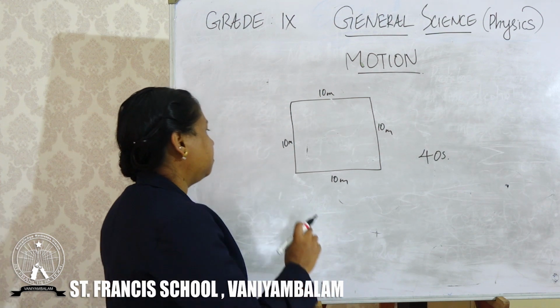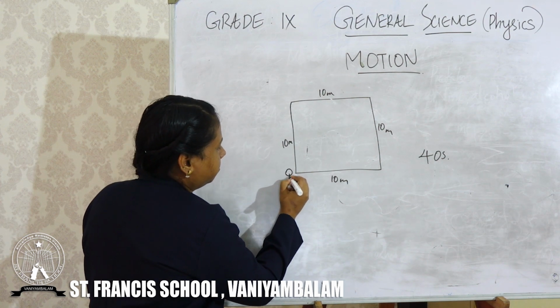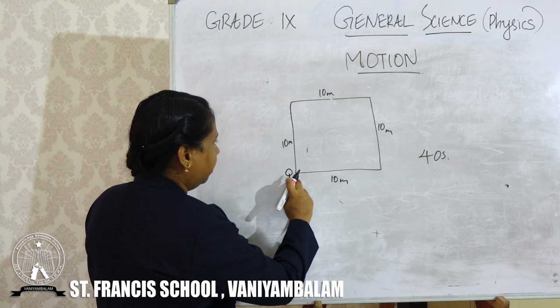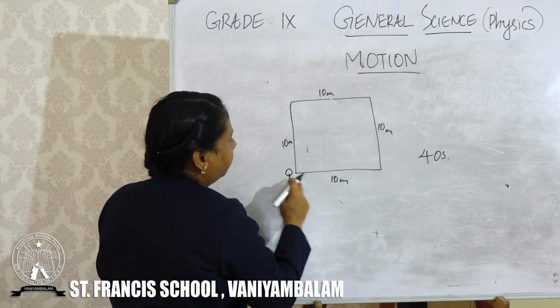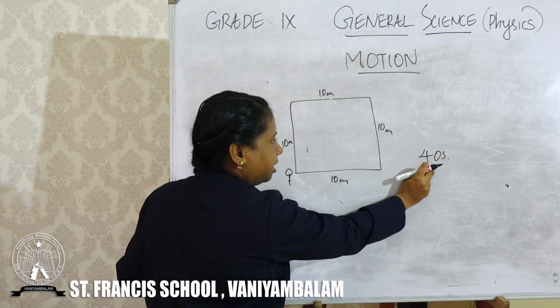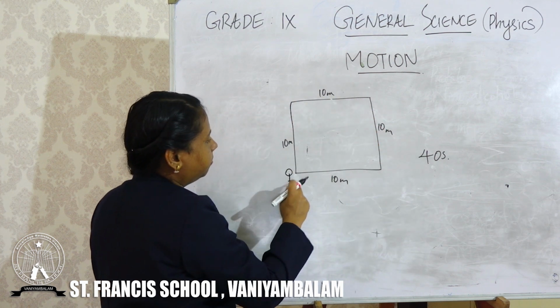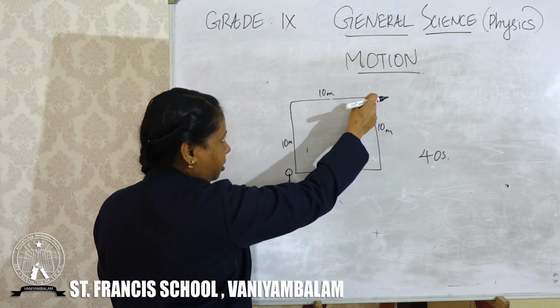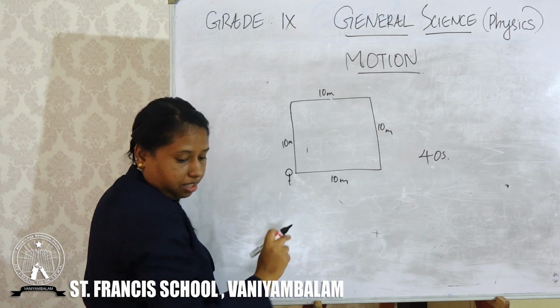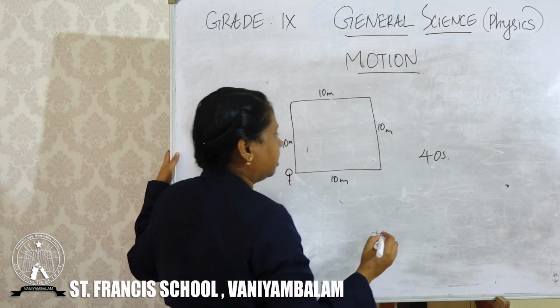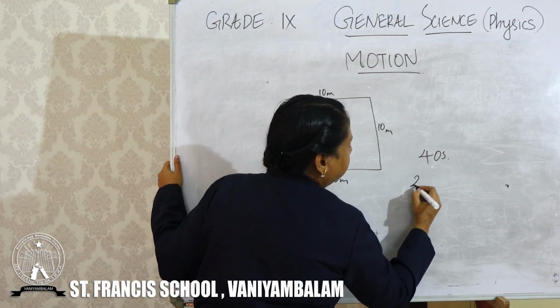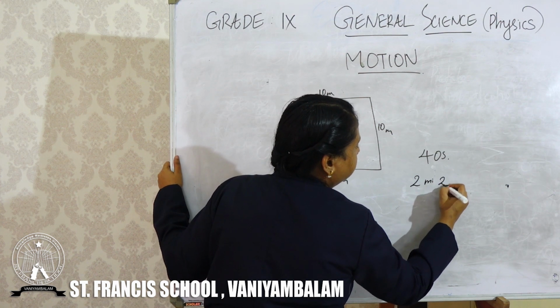Suppose the farmer is moving from this corner, and he completes one round in 40 seconds. Then what is the displacement if he covers 2 minutes 20 seconds?